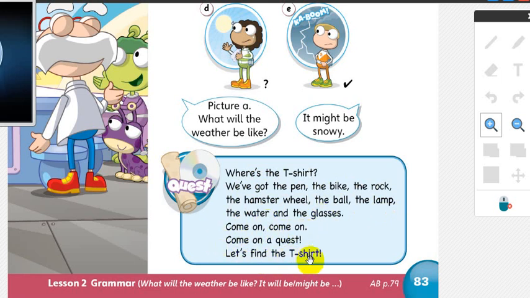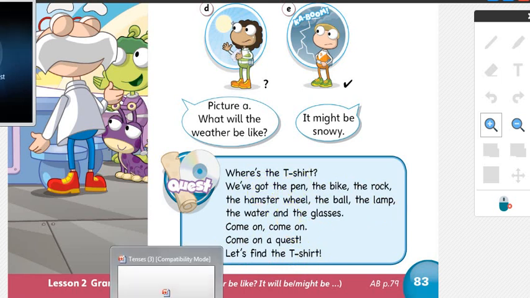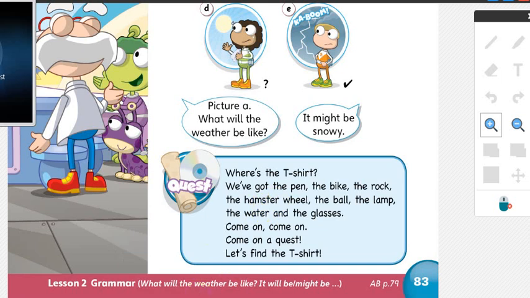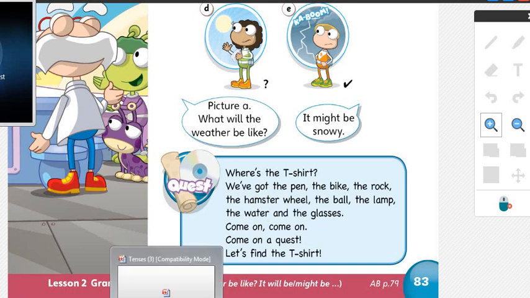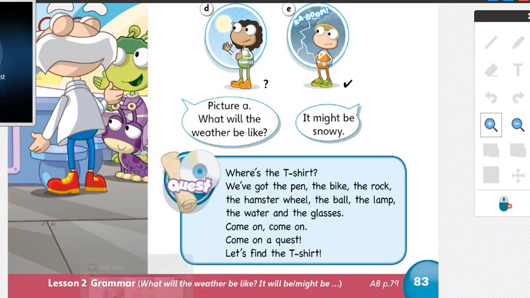Let's find the t-shirt. So you can chant this, right? You can listen again and look at the words carefully. That's all for the Pupil's Book. Let's go to the Activity Book on page 79, right?